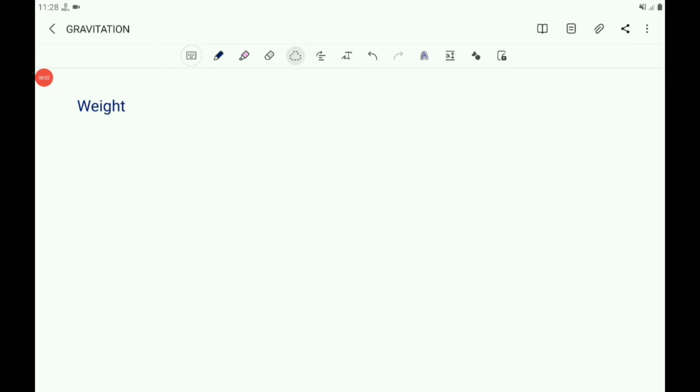Now let us come to the word weight. So then what is weight? The weight of an object is a measure of the force exerted on the object by gravity, or the force needed to support it. The pull of gravity on the earth gives an object a downward acceleration of about 9.8 meter per second square. So here you can say that the earth attracts every object with a certain force, and this force depends on the mass of the object and the acceleration due to gravity.